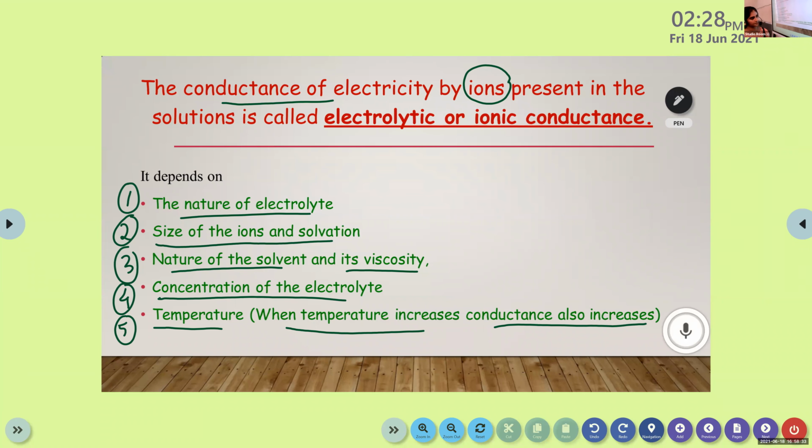Ma'am, can you say again what is viscosity? Viscosity means the force that prevents the flow. Okay. Force which prevents the flow.